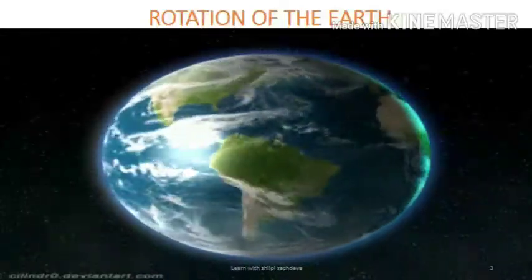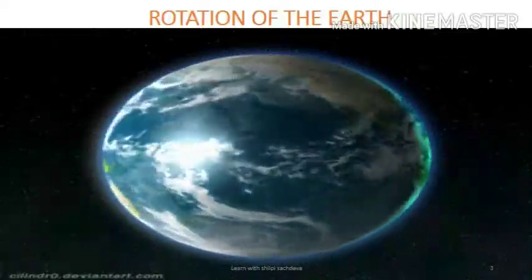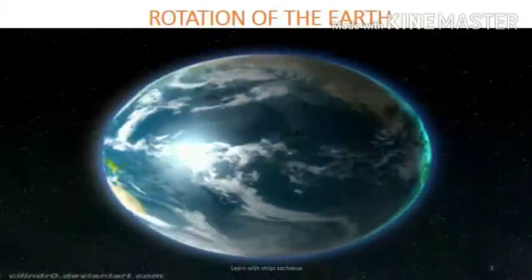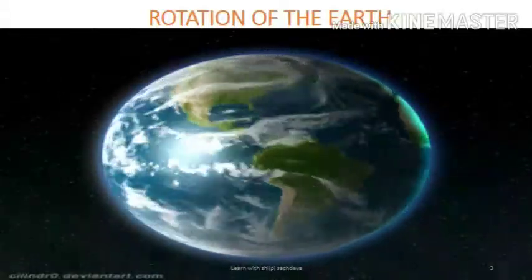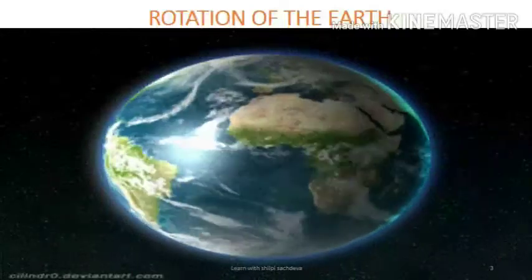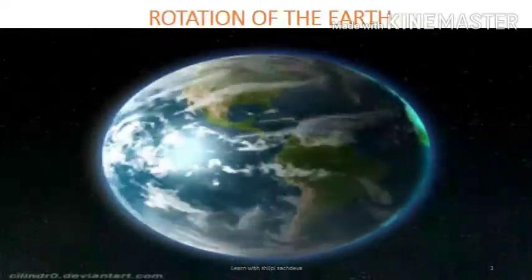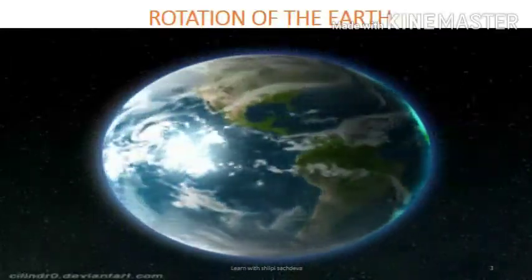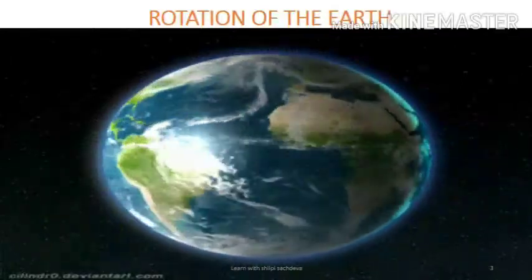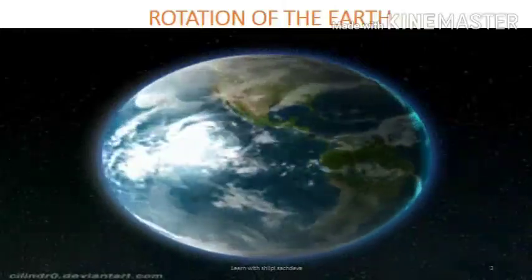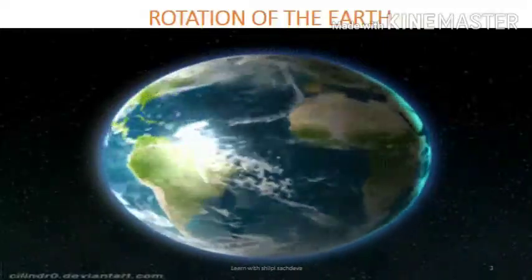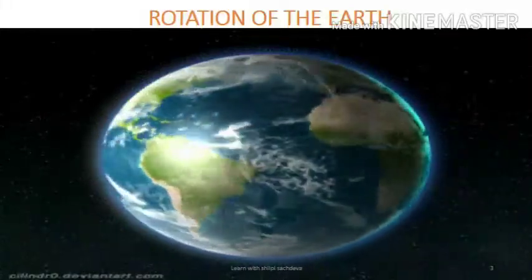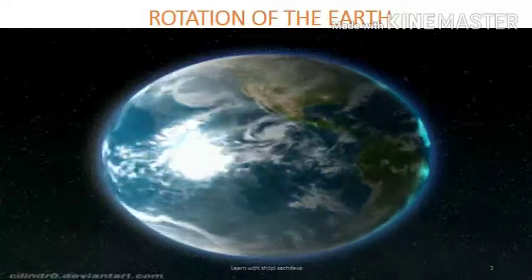The earth takes about 24 hours or 1 day to complete one rotation. Therefore, the rotation is called the daily motion of the earth. It is also known as the Earth Day. You will be amazed to know that the rotational speed of the earth at the equator is about 1675 km per hour, while it is 0 at the poles.